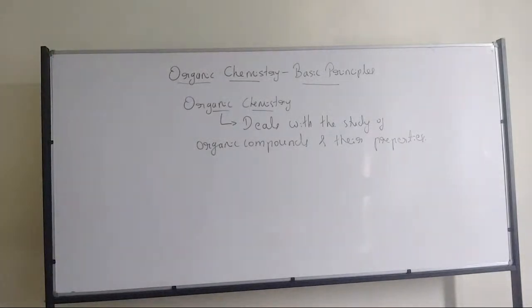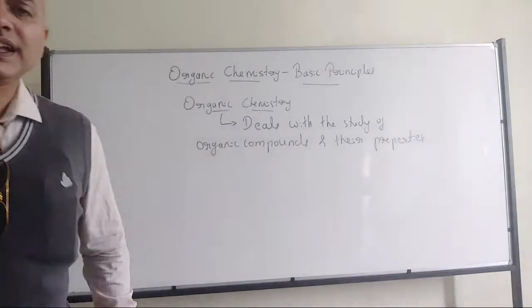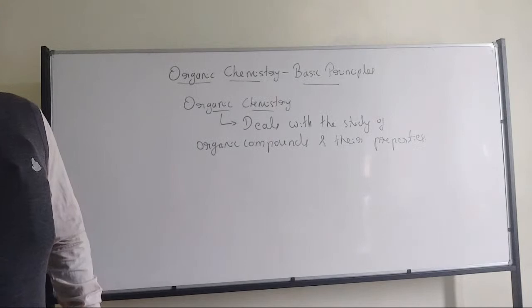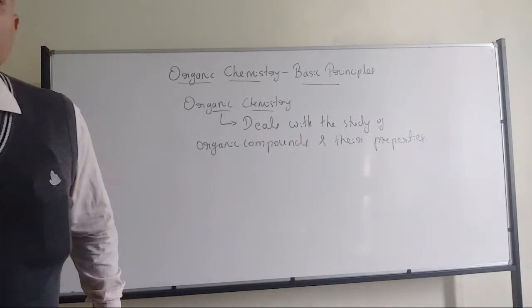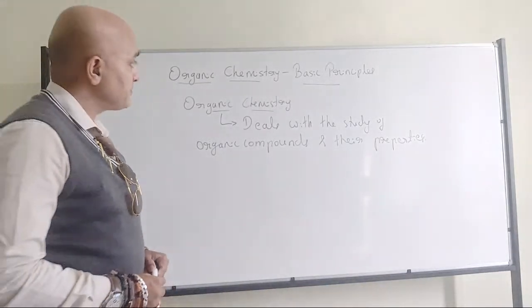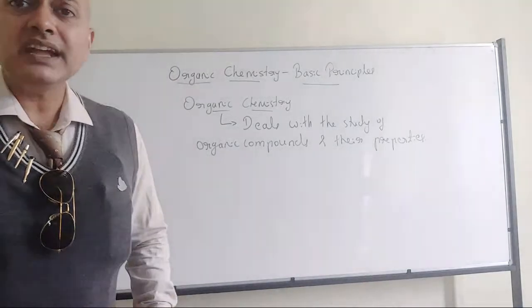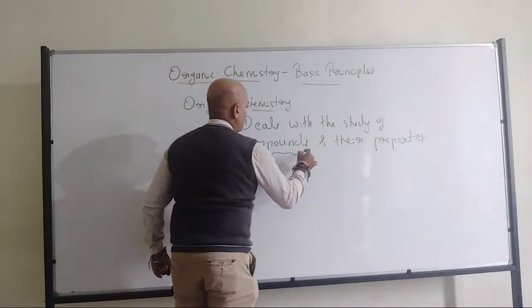What do you mean by organic chemistry? Organic chemistry is the branch of chemistry which deals with the study of organic compounds and their properties. Now the question here is, what do you mean by an organic compound? Because already we have discussed compounds.